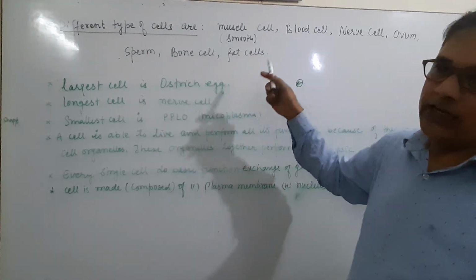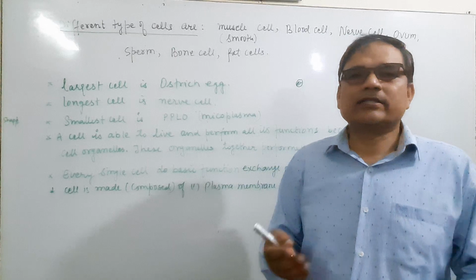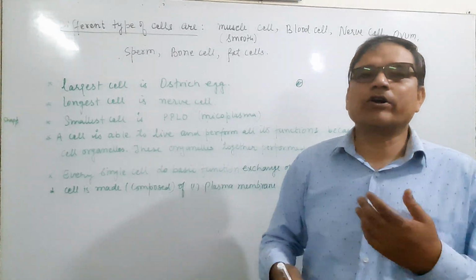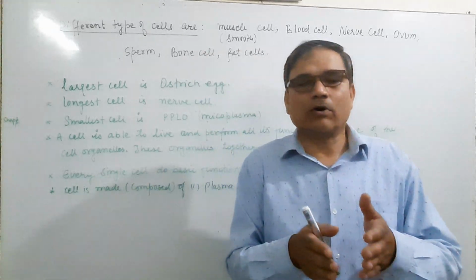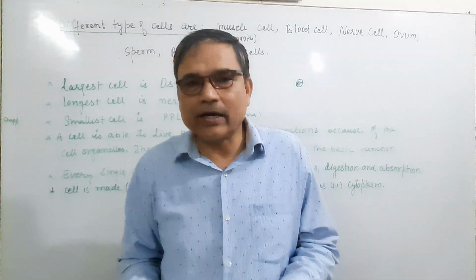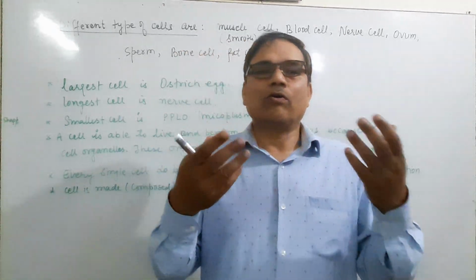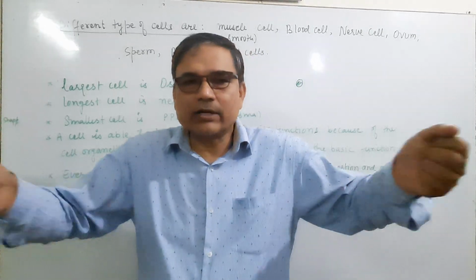Therefore their shape and size are different, and the size and shape vary according to their function. What will the shape be? It may be spherical, spindle or oval shaped, and it can be branched, like the nerve cell, which is branched.